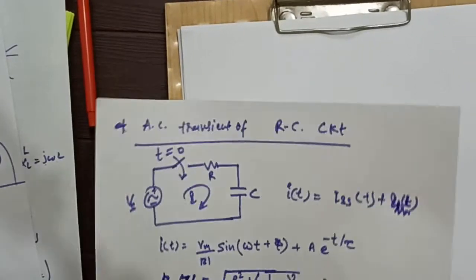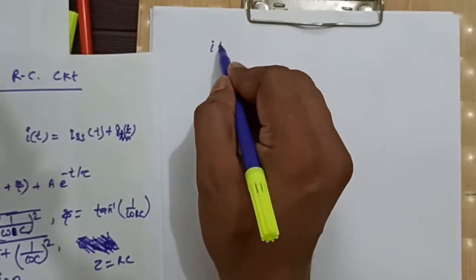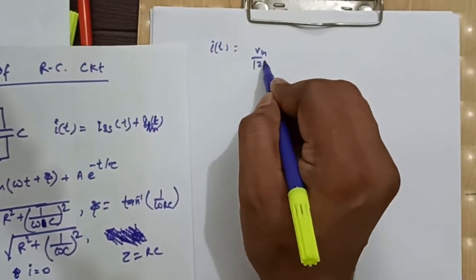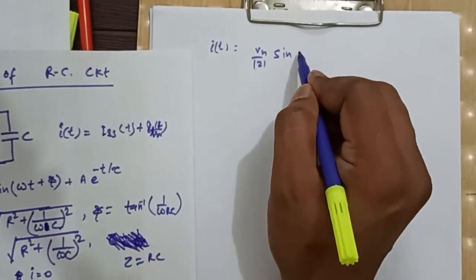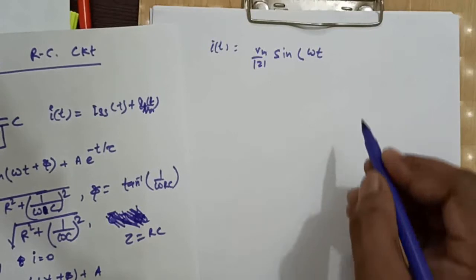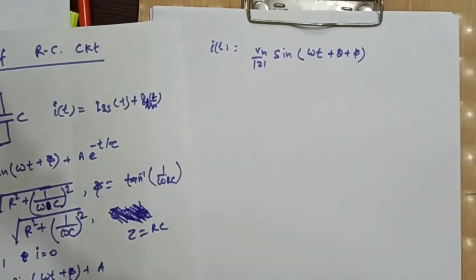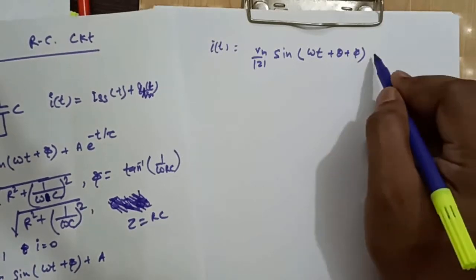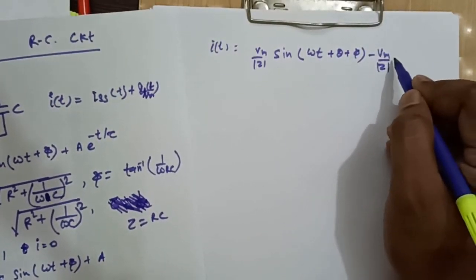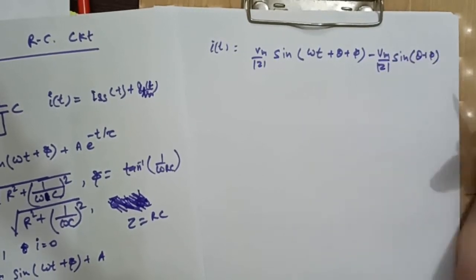what is that? Our i will be Vm by mod z sine of omega t plus theta plus phi minus of Vm by mod z sine of theta plus phi.